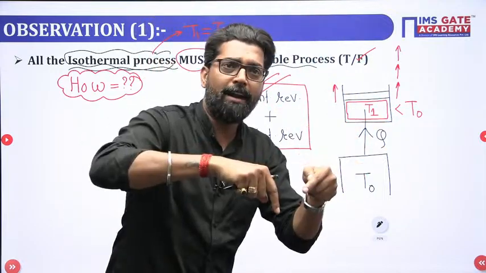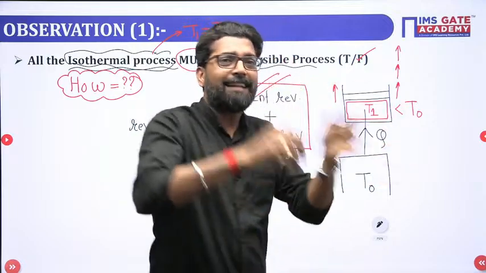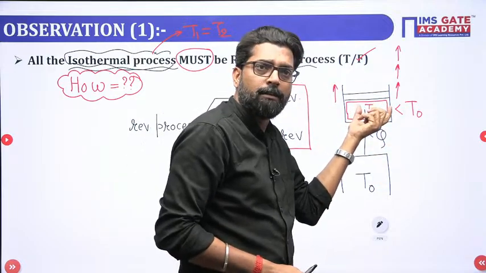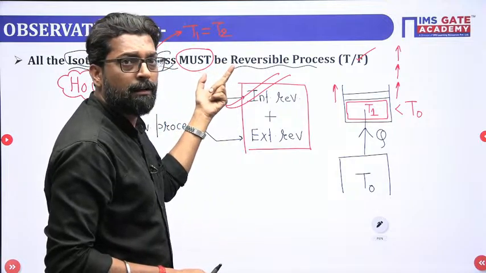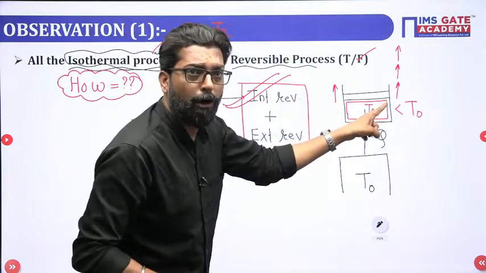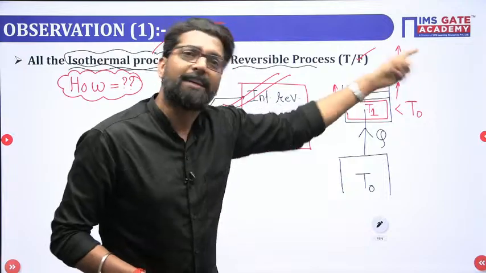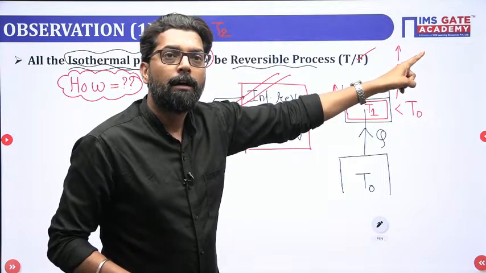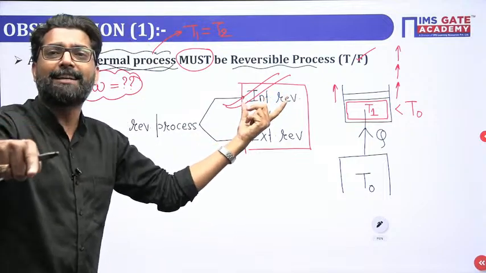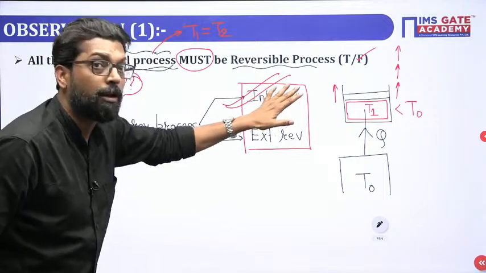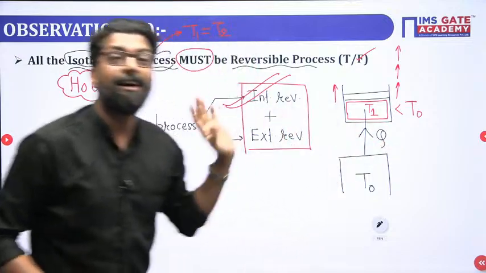Why the slow manner? Because you want the temperature to be maintained constant. So it is reversible. Now we'll check if it is externally reversible or not.